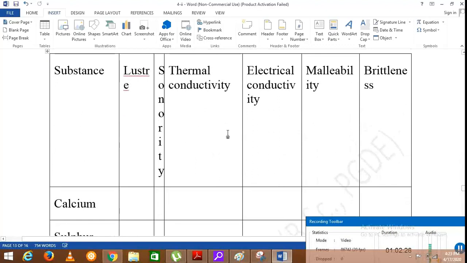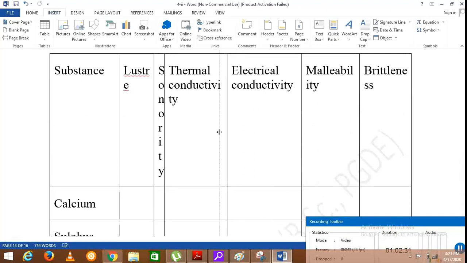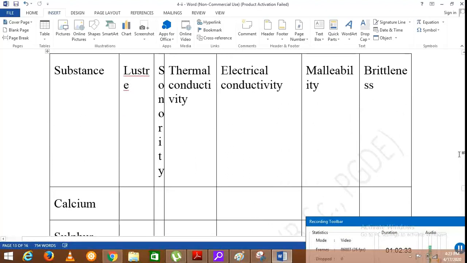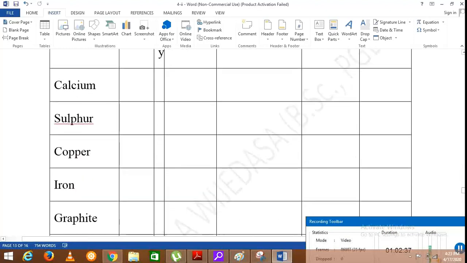The next one is electrical conductivity. Calcium, tick, sulfur, cross, copper, tick. Copper has a very good electrical conductivity. Iron, tick.